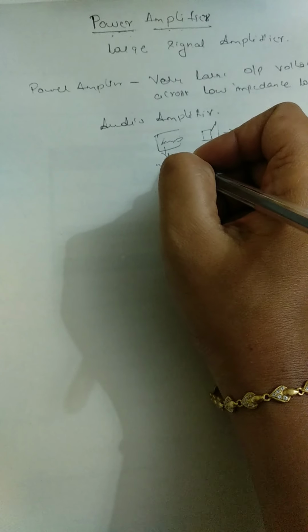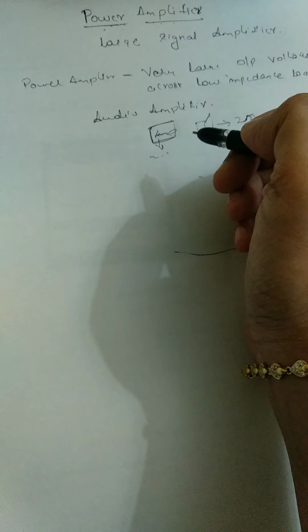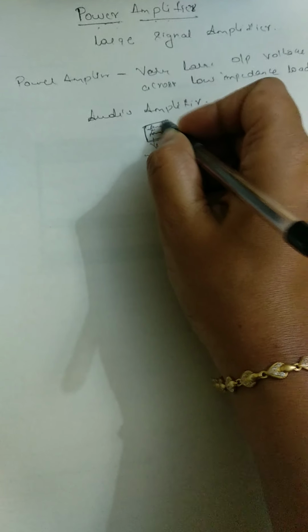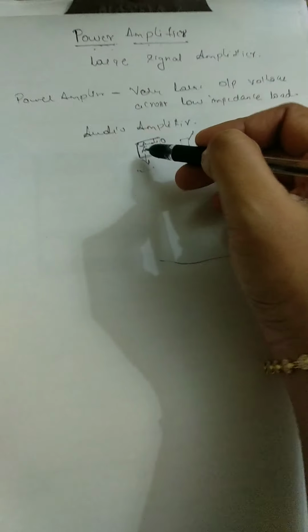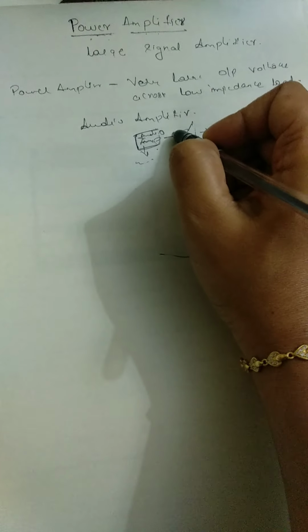The voltage amplifier or current amplifier will not have the capacity to sustain such an amount of current or voltage. In such a case we use an audio amplifier, which is a power amplifier that produces a large output voltage across a low impedance load.